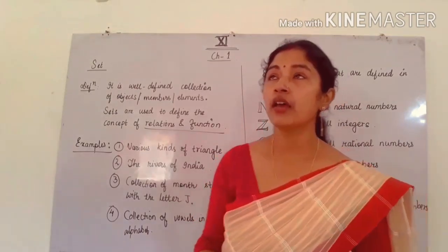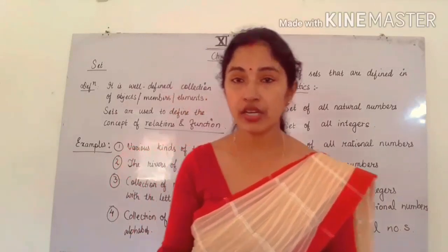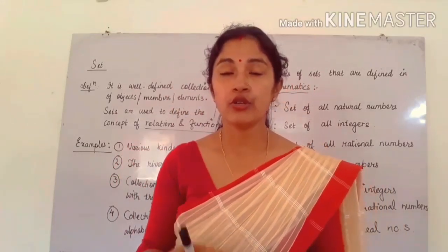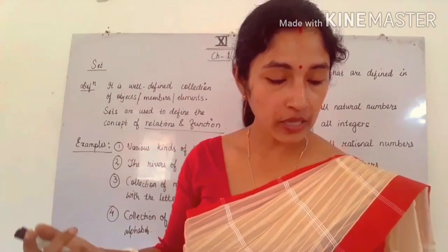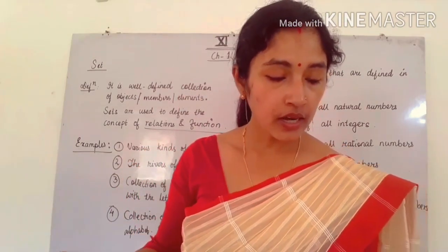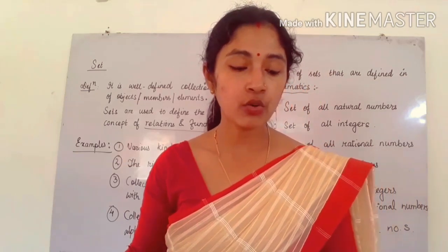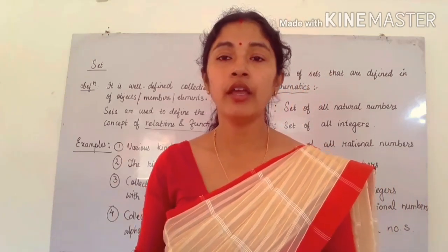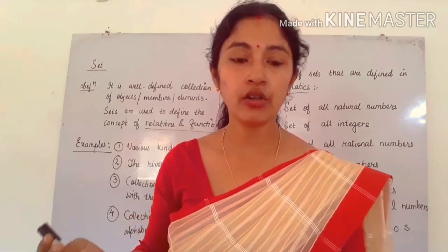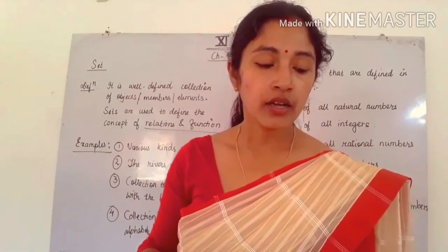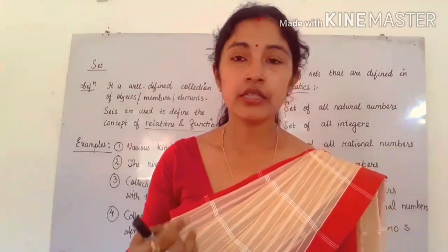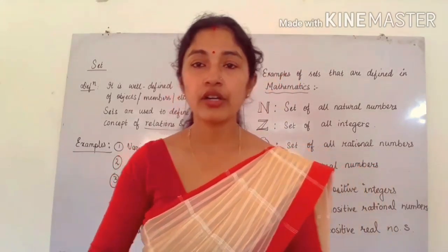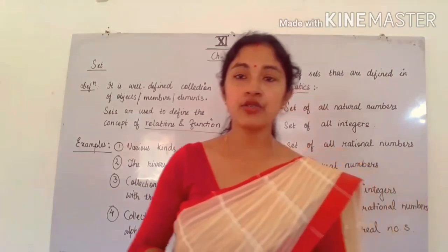Now, which are not sets, which are not well defined? There is one beautiful example given in the book: collection of 5 most renowned mathematicians of the world. In the world there are many mathematicians, but here it is written collection of 5 most renowned mathematicians. See, this particular set is not well defined. Why is it not well defined?